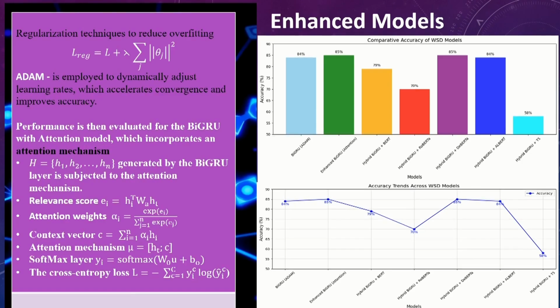Then we decided to create a hybrid model of the BiGRU and the transformer models, and the highest performance was on the hybrid that we created for BiGRU and BERT, which gave us 85%.